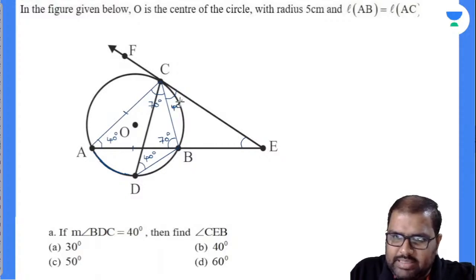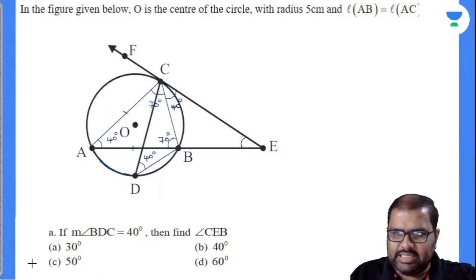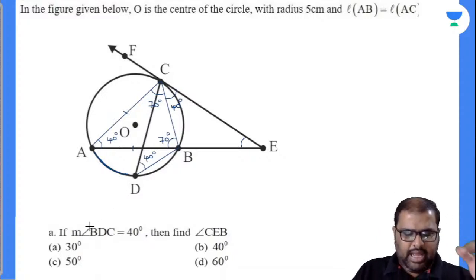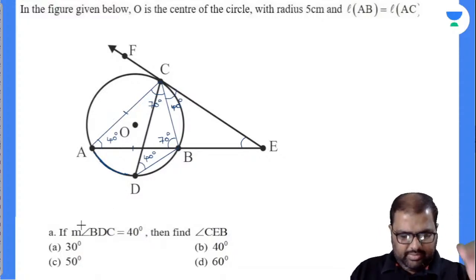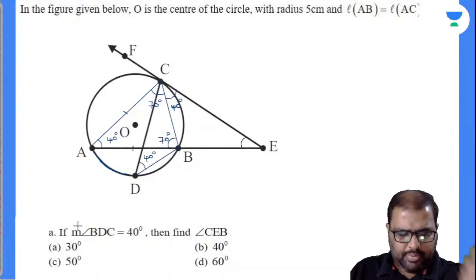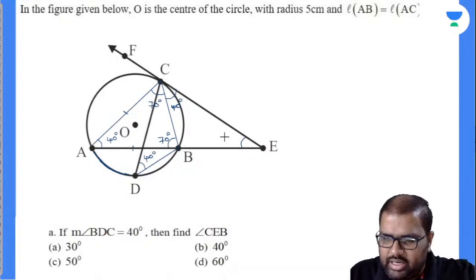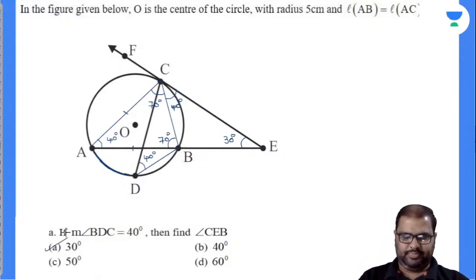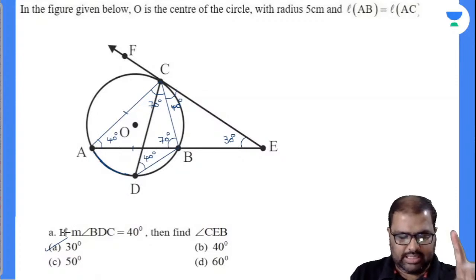How many of you will accept this? By this I can easily say, observe triangle BCE. In triangle BCE, this 70 degrees is nothing but the external angle. External angle of a triangle is equal to sum of interior opposite angles. Now this is 40 and this will be 30 degrees. And my option is A. Perfectly done.